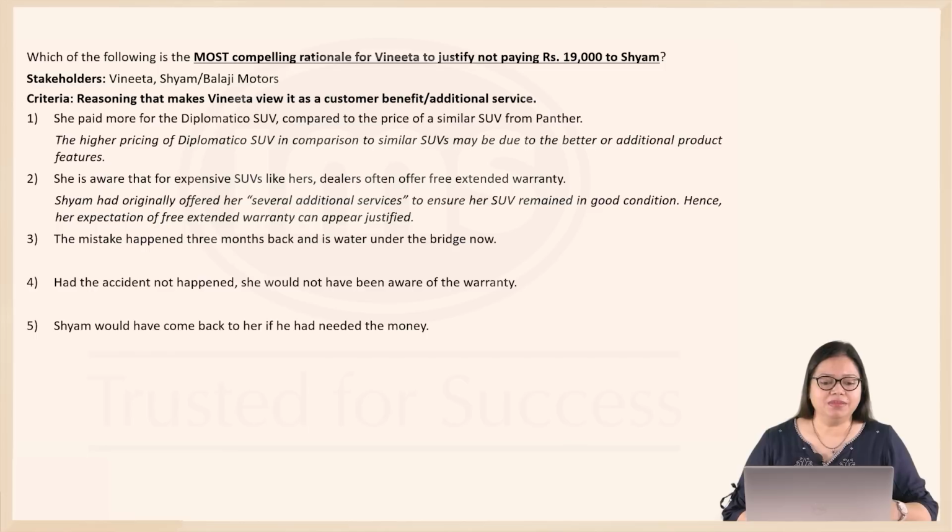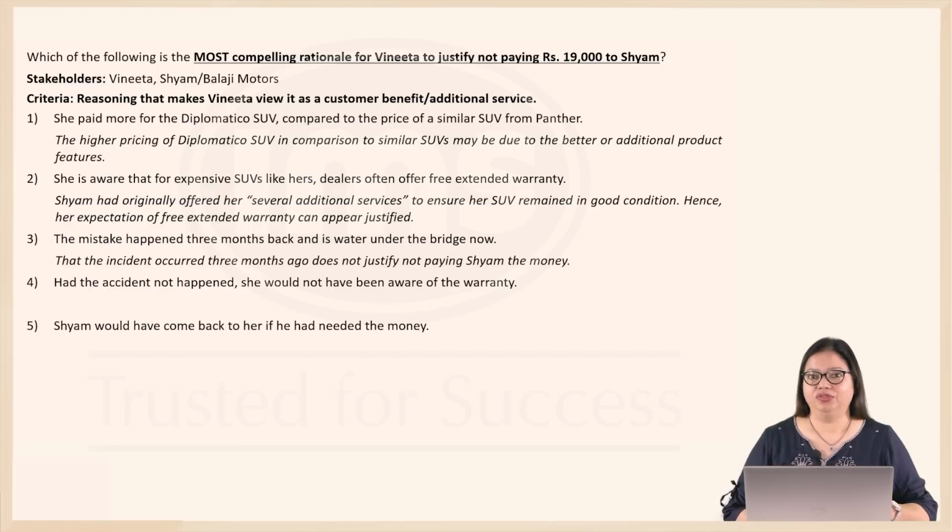3. The mistake happened 3 months back and is water under the bridge now. Just because this incident happened 3 months ago, you cannot use that passage of time to justify not paying the money. Somebody's loss is somebody's loss, even if it's been 3 months since then. So this reasoning cannot really be used to justify not paying Shyam the money.